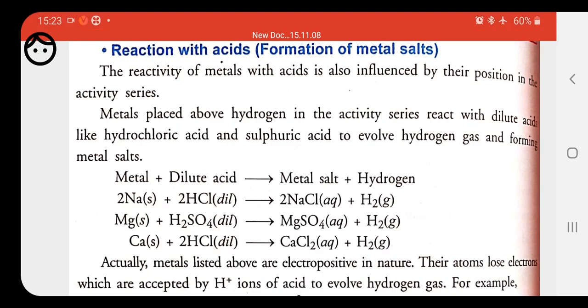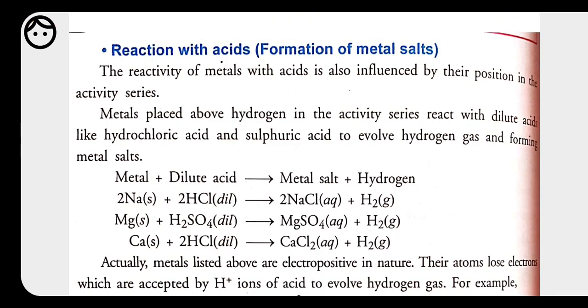Here it forms salt with the release of hydrogen gas. And how are we able to know which type of gas is evolving? Hydrogen gas always burns with a popping sound. So when we keep a matchstick at the mouth of the test tube, if a popping sound comes, it shows the presence of hydrogen gas. So on putting any metal into acid, this metal is going to displace hydrogen from its place and make a salt with chlorine or whatever acid we are taking.